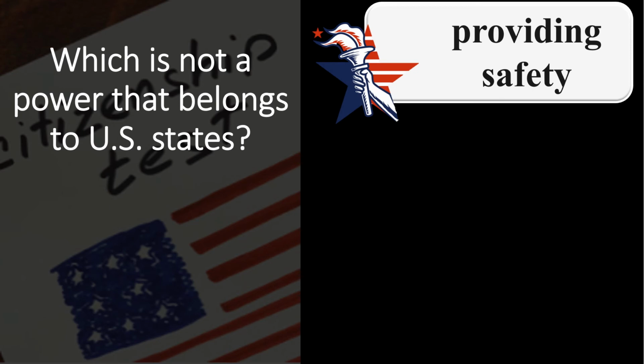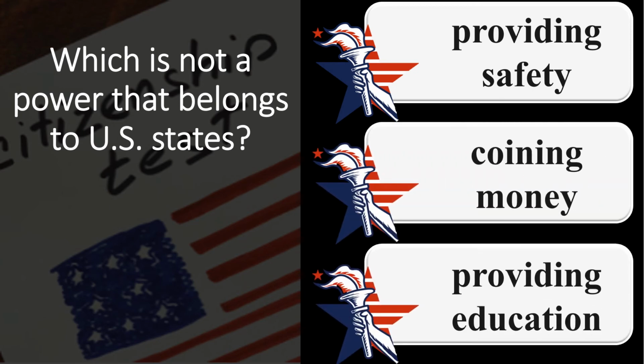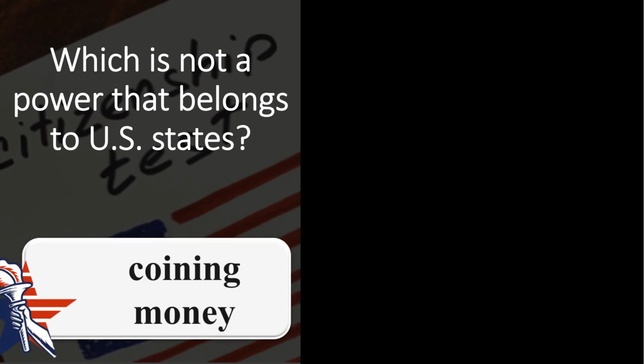Providing safety, coining money, providing education. Coining money. Delegated, sometimes called enumerated or expressed, powers are specifically granted to the federal government. This includes the power to coin money, to regulate commerce, to declare war, to raise and maintain armed forces, and to establish a post office.